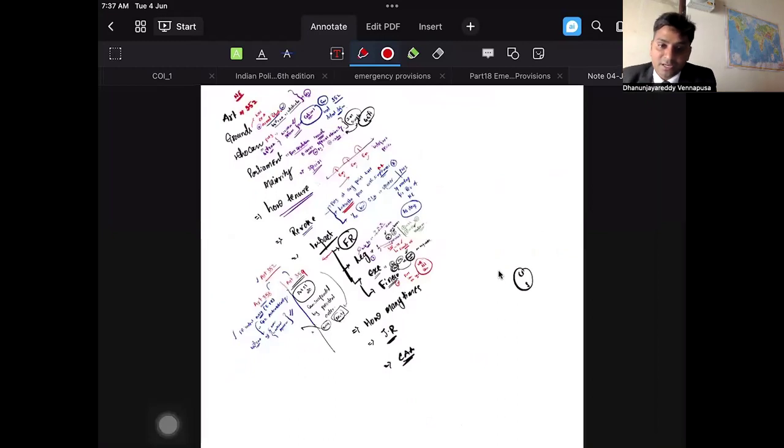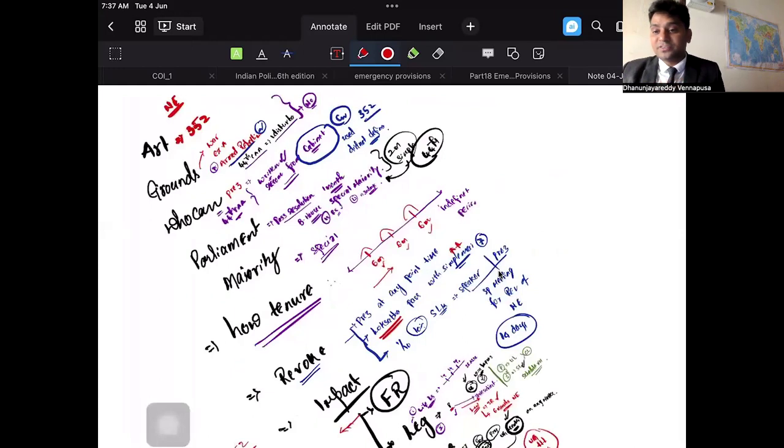Emergency provisions are converting the so-called federal scheme of the constitution into a unitary feature. This is why Article 1 says, India, that is Bharat, shall be a union of states. Union of states here is an indestructible union but destructible states. How are the states destructed? One provision to destruct the states is the so-called emergency under Article 352 to Article 356, Article 360. So this is how it is impacted.